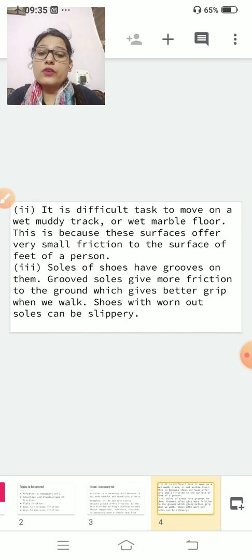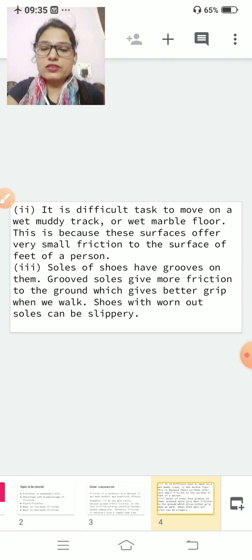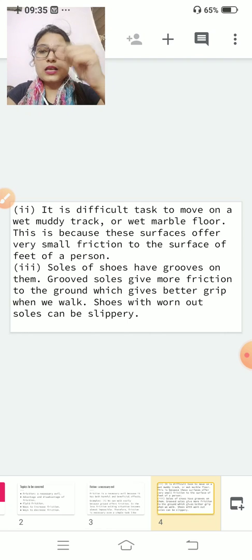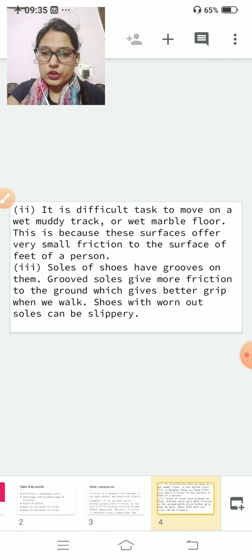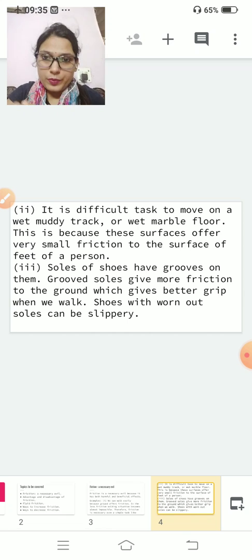Third one, soles of shoes have grooves on them. You have seen that different types of shapes are there on the sole of the shoe, and if that becomes plain, it becomes slippery and it is very difficult to walk. Clear? Why? Because on a plain sole, the amount of friction produced is very small, and that's why we are not able to move very easily.